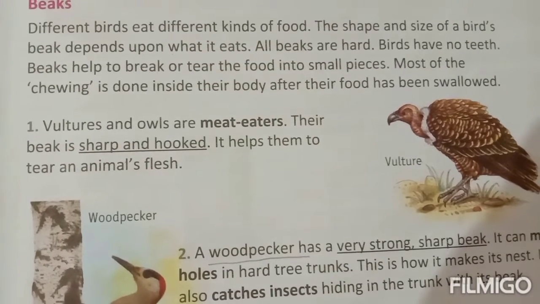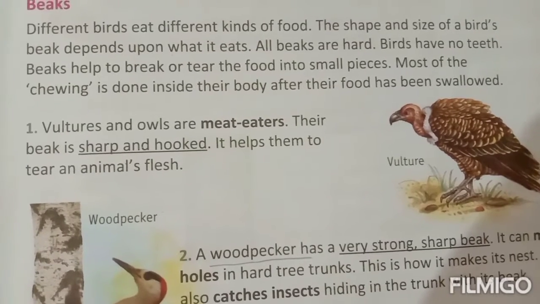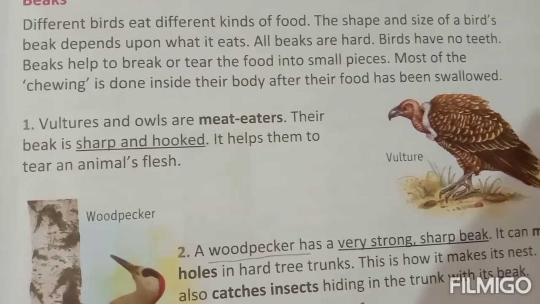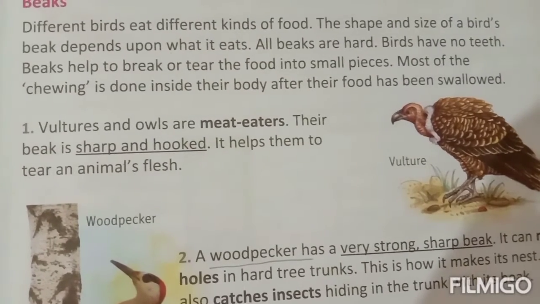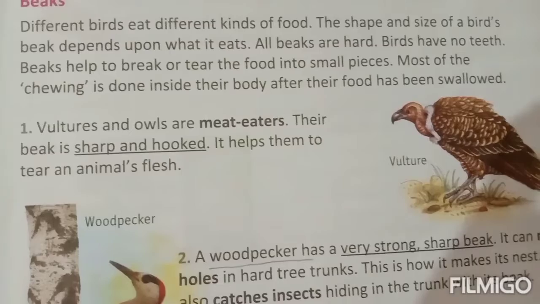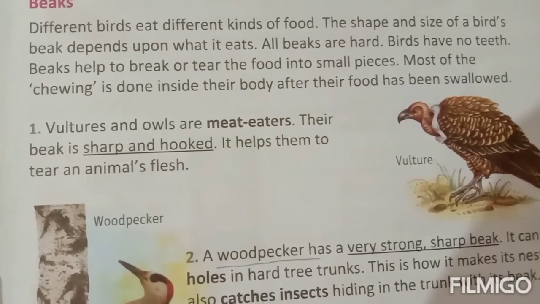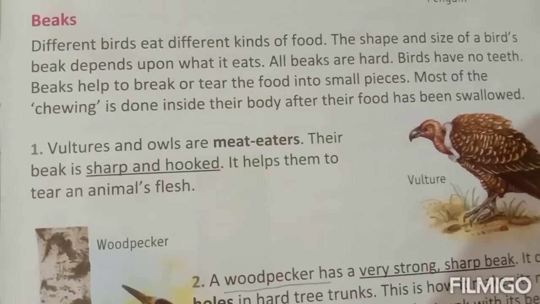বুঝতেই পারছো? So whatever they are eating, according to that they have that kind of beaks. All beaks are hard. Hard means খুব শক্ত. Birds have no teeth. Birds are not having any teeth like animals and human beings.